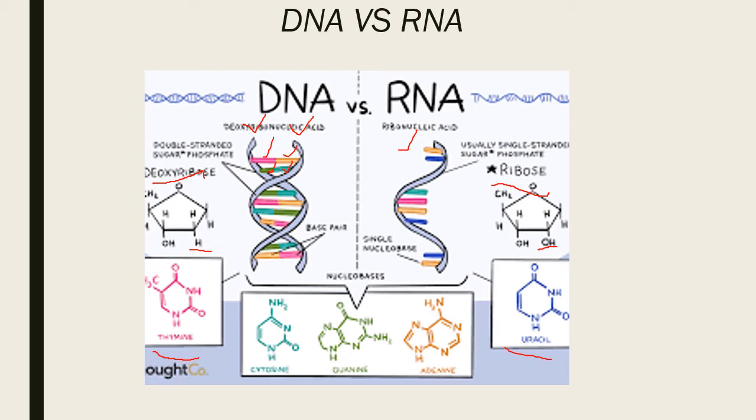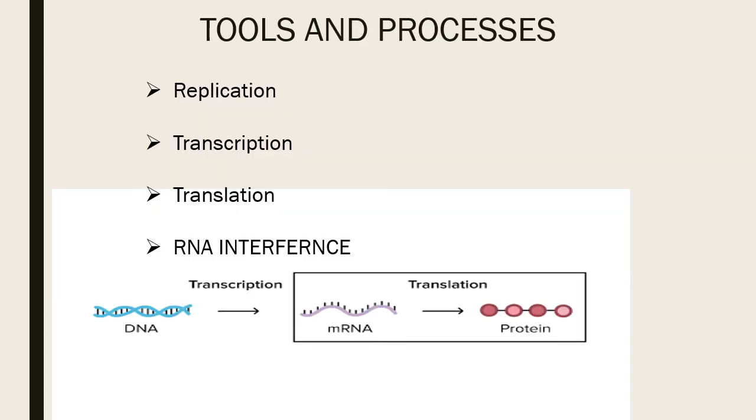That is, adenine is bonded to thymine with the help of hydrogen bonds, and similarly it applies to guanine and cytosine. Going further, what are the tools and processes associated with DNA, which are also related to biotechnology? First, replication. In replication, in simple terms or in layman language, DNA is replicated. A DNA molecule produces two DNA molecules. That is, the two-stranded structure splits and forms two DNA molecules.